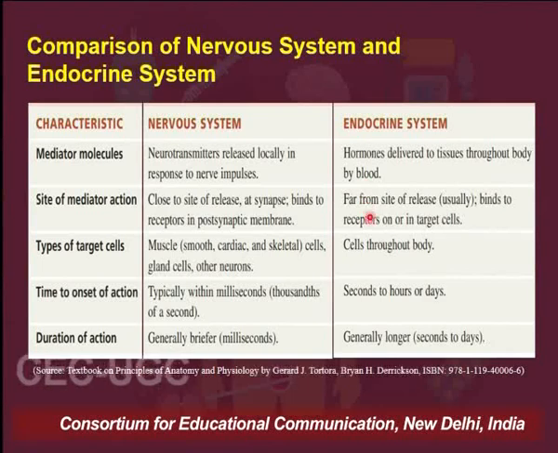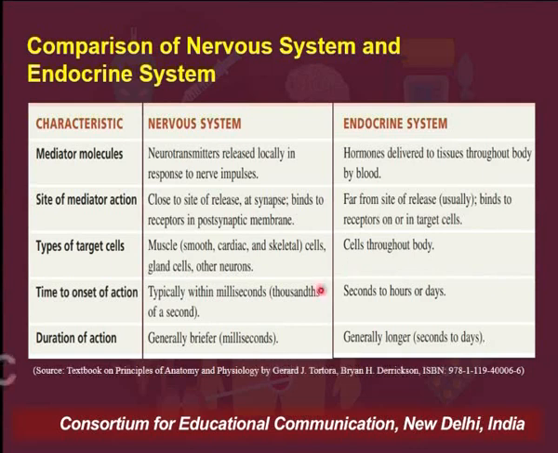Whereas these hormones, I am using the term generally, generally act a bit far from the site of their release. The target cells in the case of the nervous system are generally muscle. Other than muscle, there are gland cells or other neurons which act as the target cells for the nervous system. For the endocrine system, we observe that hormones basically enter and circulate throughout our body, and hence the target cells of the endocrine system are spread throughout our body.